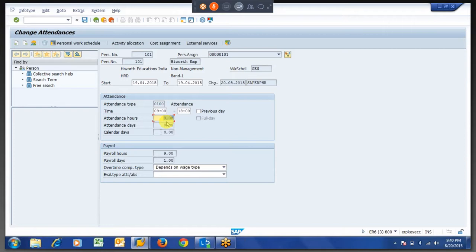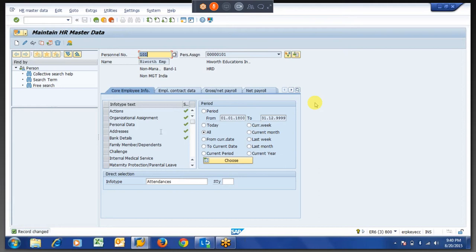Let us say in this example, the employee worked from 9 to 12. Only 3 hours he worked. So is the company going to provide the comp off or not?